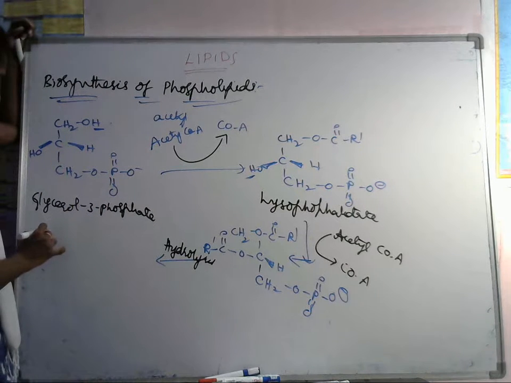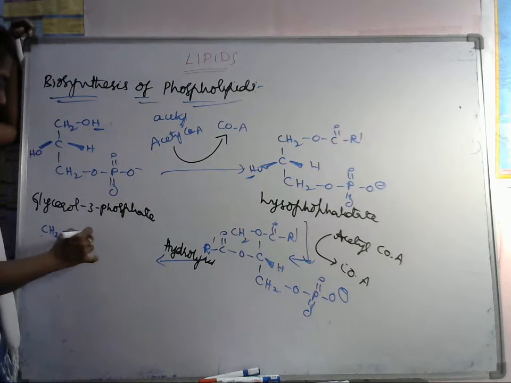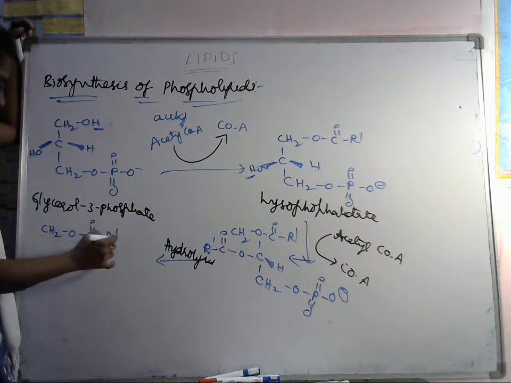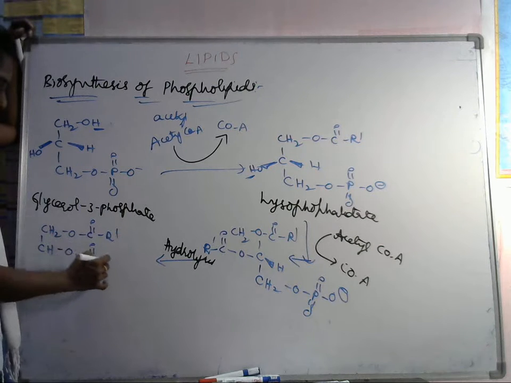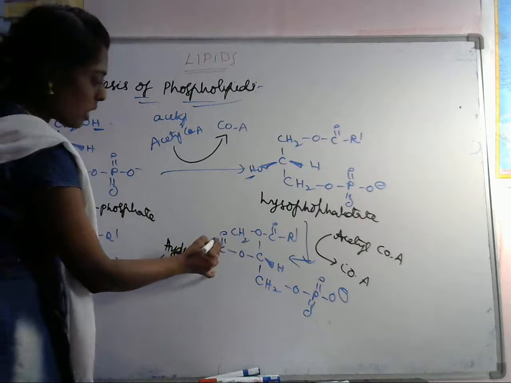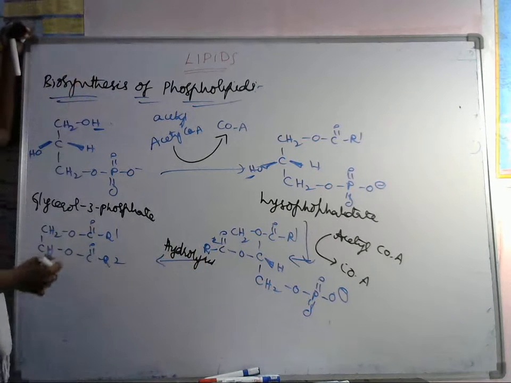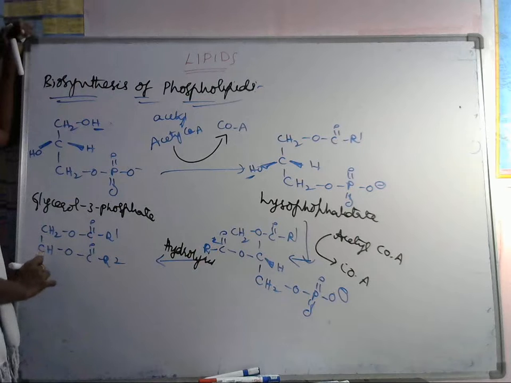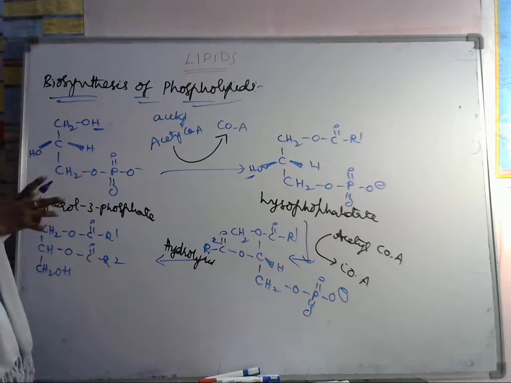Okay, so then we will get CH2OCO R1, and again at the second one also we will get CHO CO R2, okay, R2, and here next this is converted into CH2OH, okay.